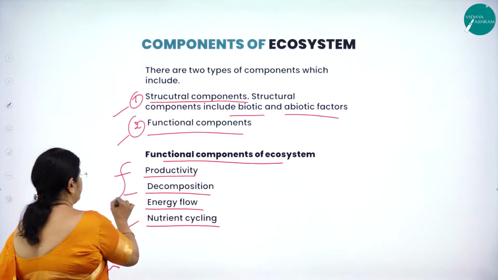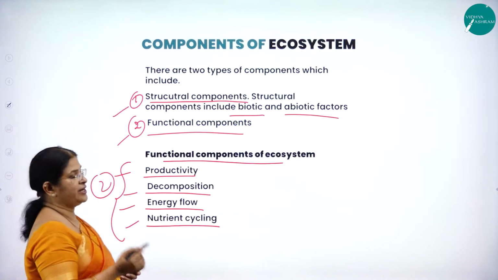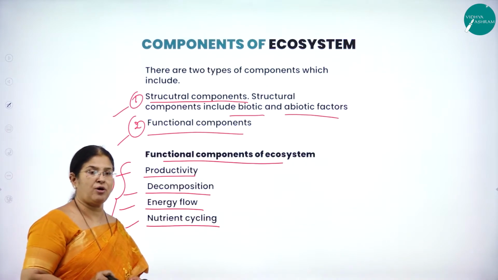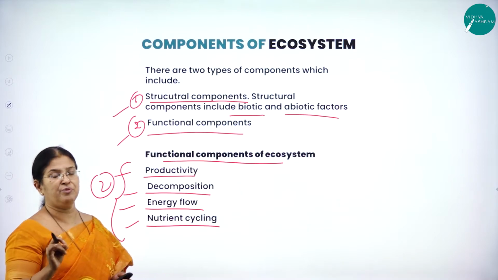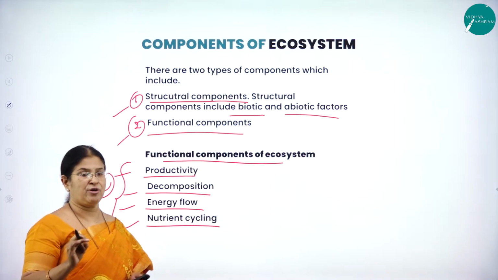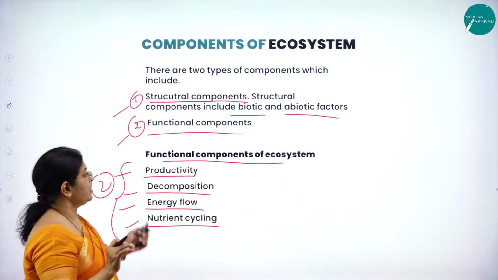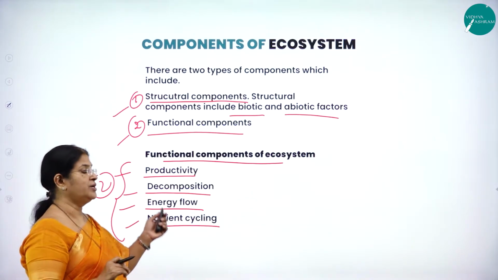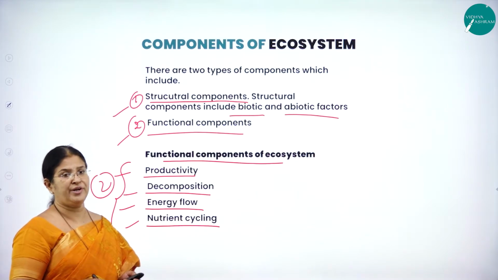I repeat, what are the two very important components of an ecosystem? One is called the structural component, which comprises of both the abiotic and biotic components, and the second one is called the functional component. The functional components include productivity, decomposition, energy flow and nutrient cycling.